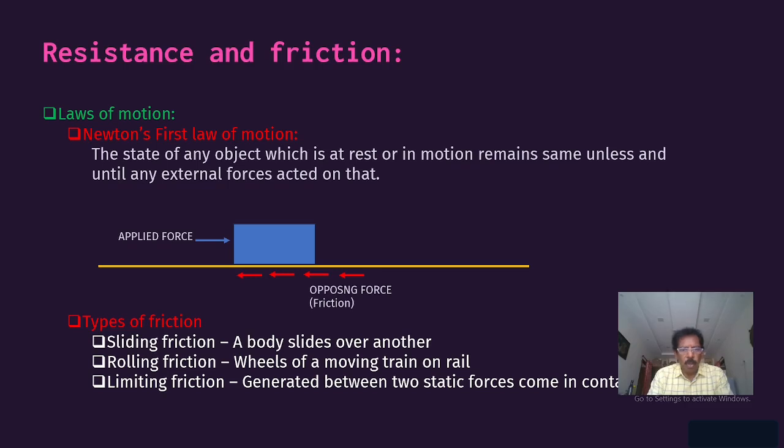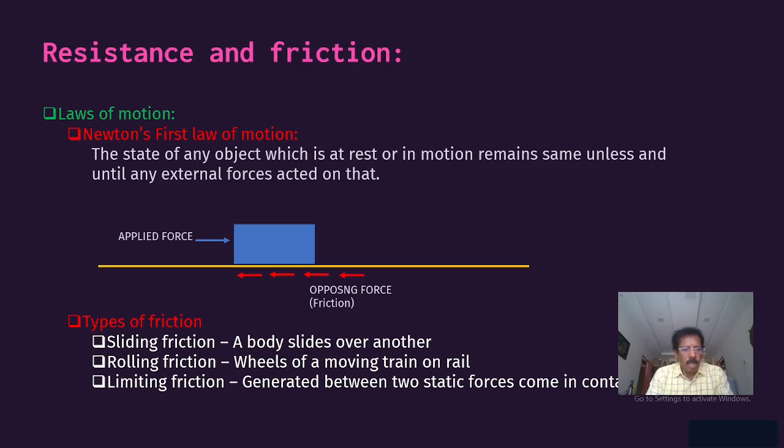If it is rough, the movement will be only for a shorter distance. If it is smooth, it will go for some more distance before it stops. So it is based on roughness and smoothness. You know pretty well what roughness means: there will be minute undulations, ridges and valleys, on both surfaces, the body as well as the surface. When they rub against each other, there will be frictional resistance, and sometimes they get locked and it stops. This is the frictional force acting between the body in motion and the surface on which it is moving.